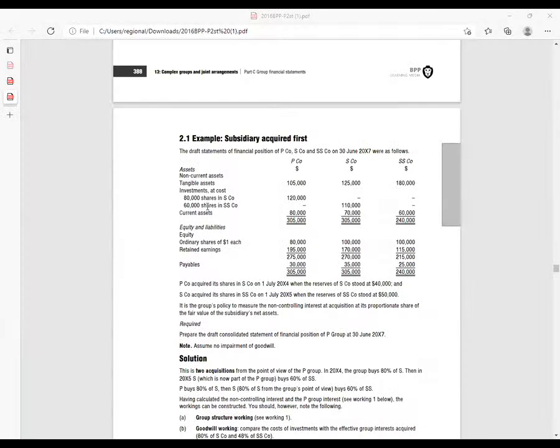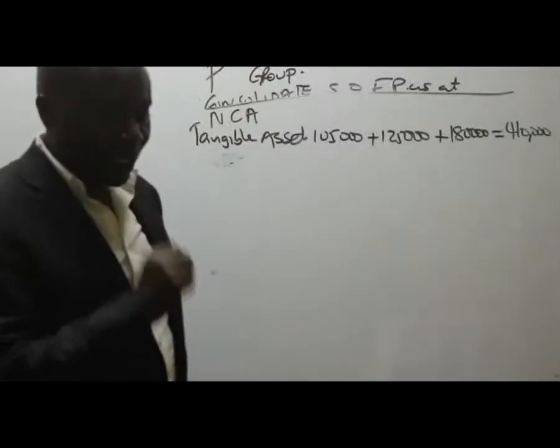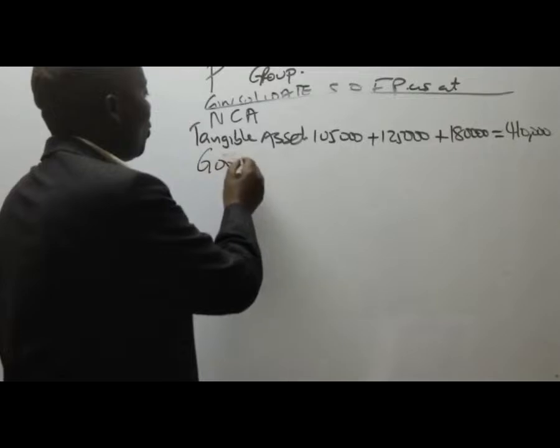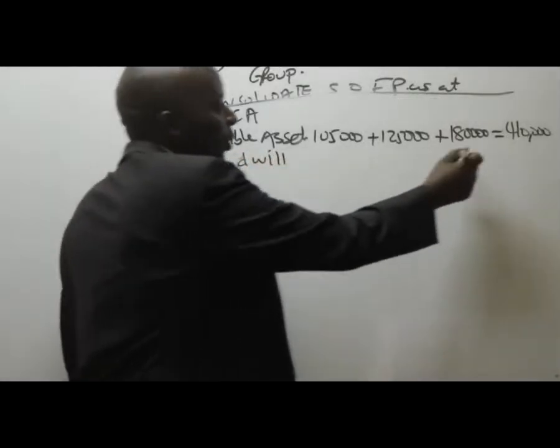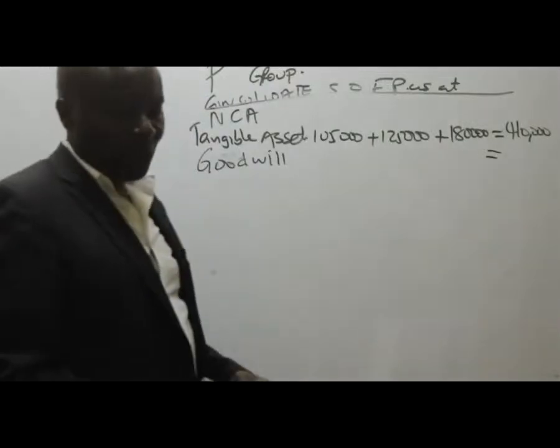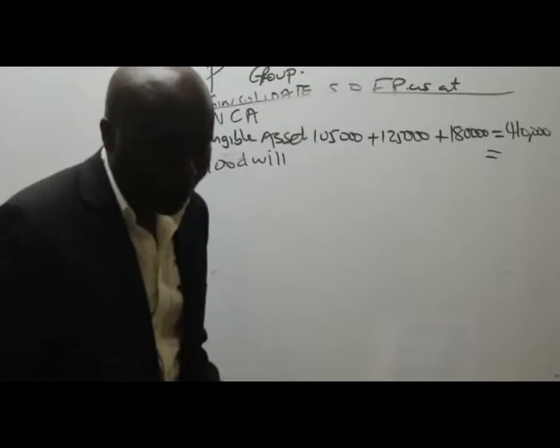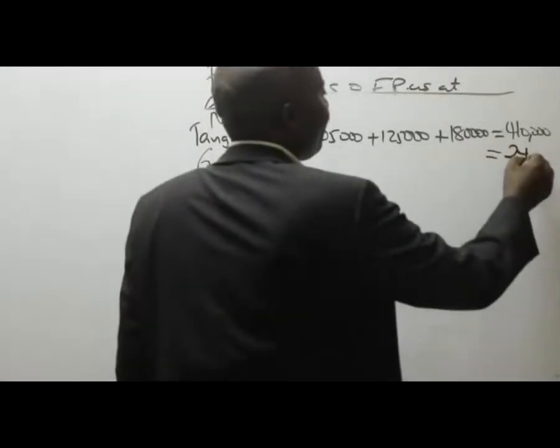The next one, I can see investments in my subsidiaries. Investment in subsidiaries can never be carried here. Who can tell us, what are we going to replace this investment in subsidiaries with? Those ones must be replaced with some other asset, which is the goodwill. Already we have computed this goodwill amount. Please give me the goodwill amount. 24,000. Thank you very much.